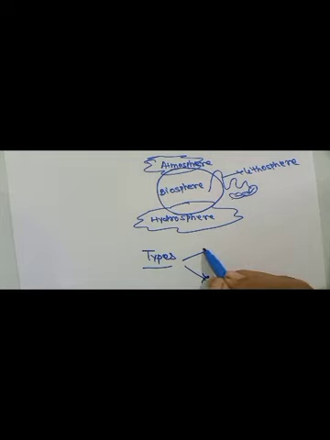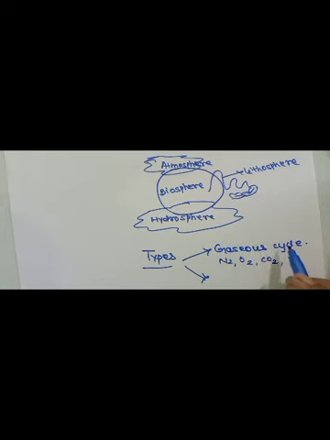The first type is known as the gaseous cycle. Now the gaseous cycle is nothing but the accumulation of the main abiotic gaseous nutrient material which is found in the earth's atmosphere. So if it is present in the earth's atmosphere, it is known as a gaseous cycle. For example, nitrogen, oxygen, carbon dioxide and water vapor are all gaseous cycles which operate in nature.